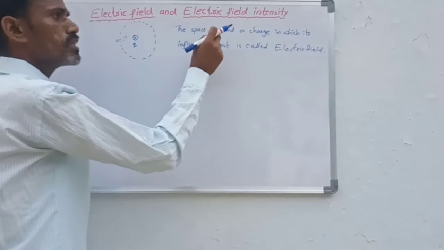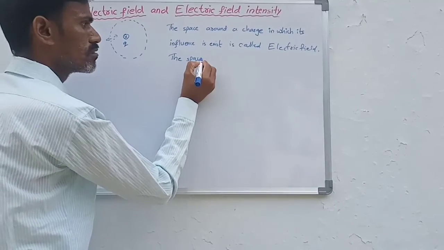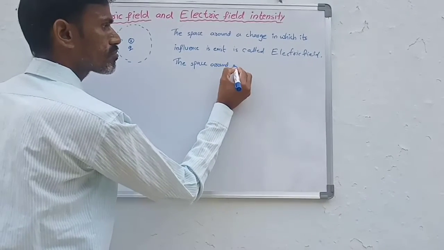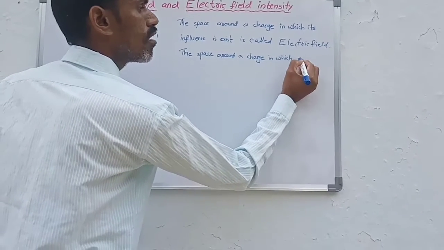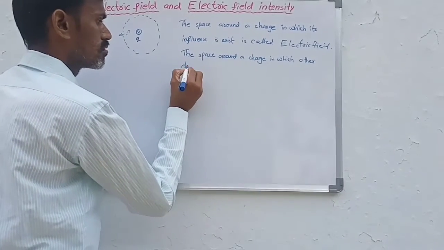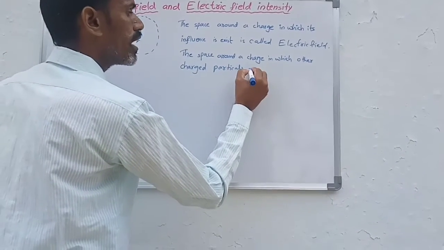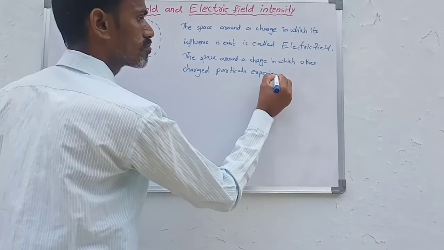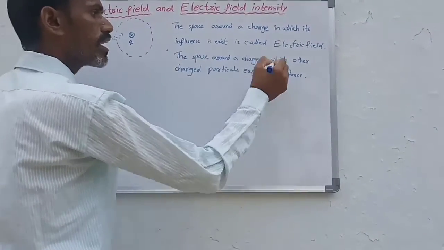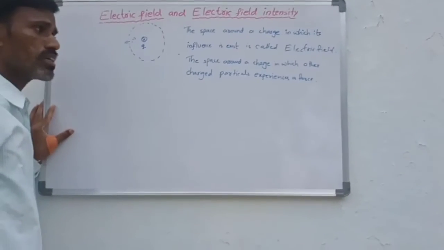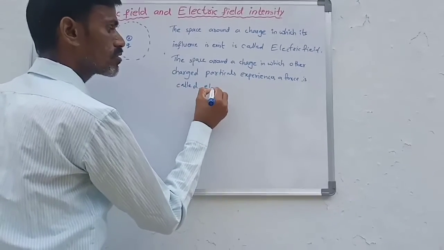So another definition is: the space around a charge in which other charged particles experience a force is called electric field.